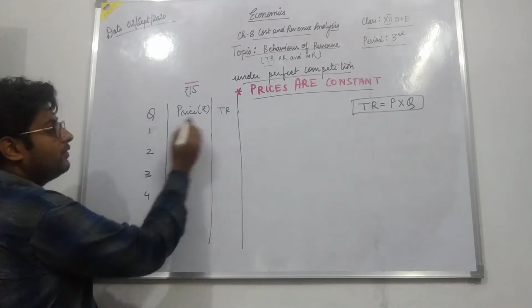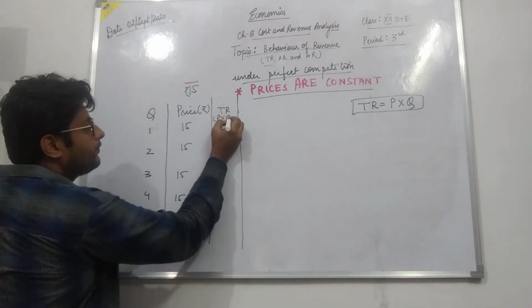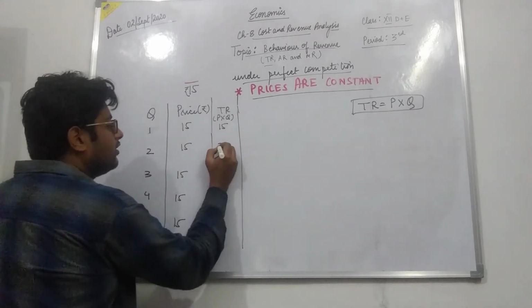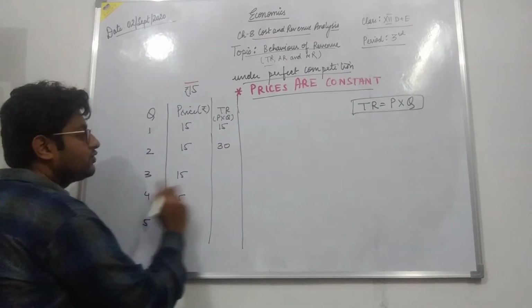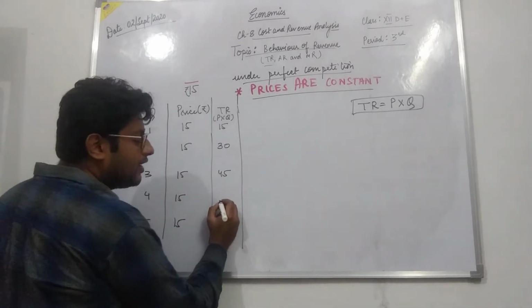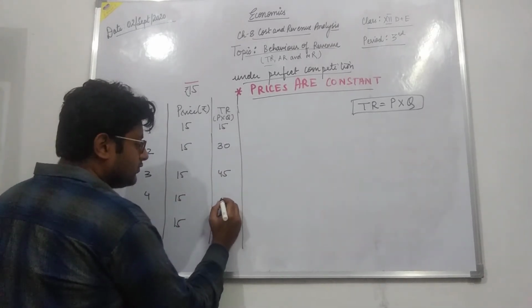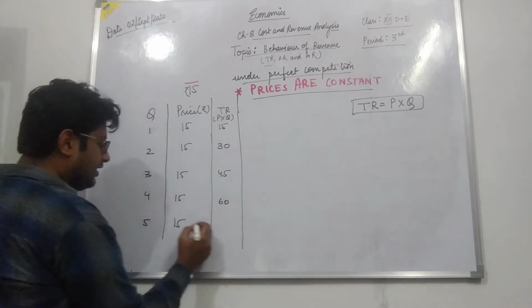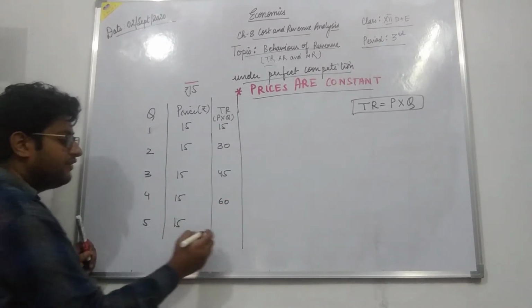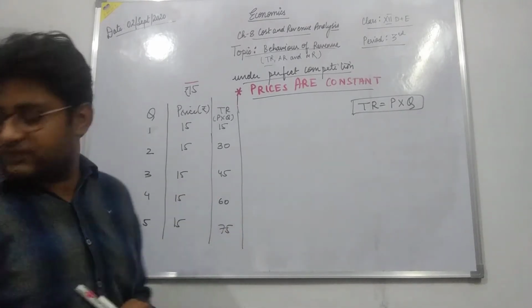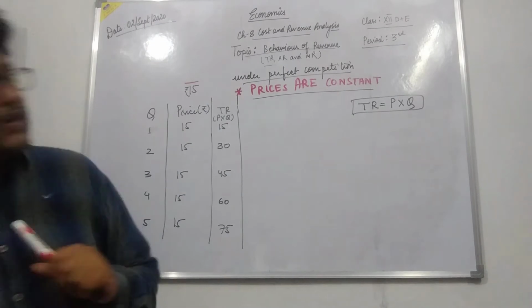So I'll do P into Q: 15 into 1, 15; 15 into 2, 30; then 15 into 3, 45; 15 into 4, how much? 60. Then 15 into 5, that would be 75. This will be my total revenue.